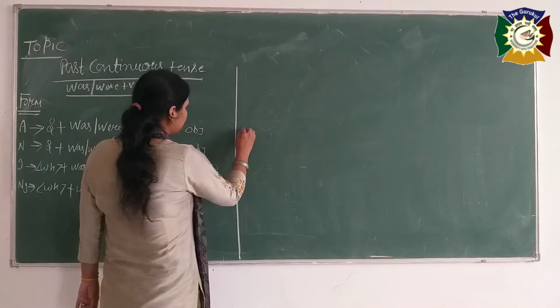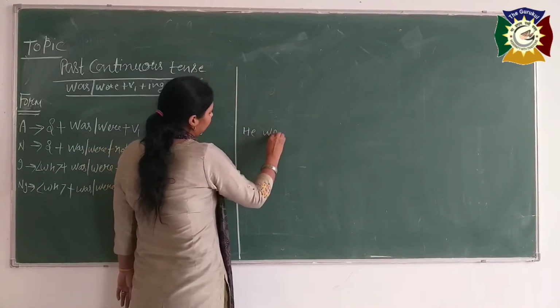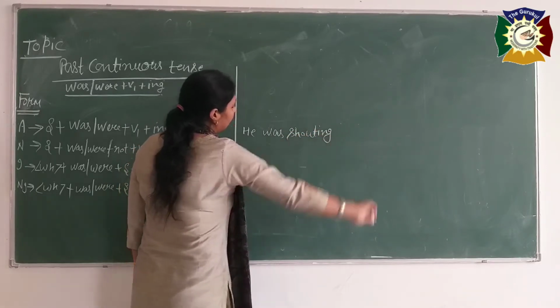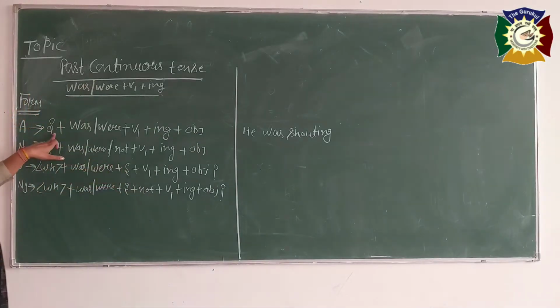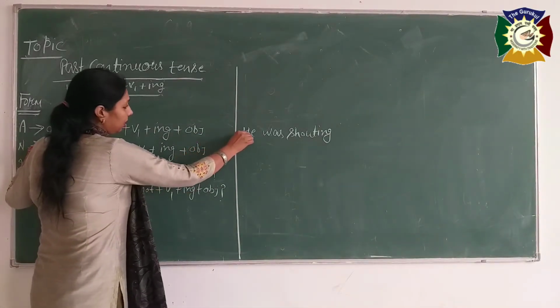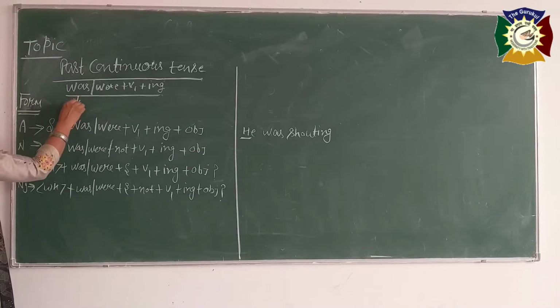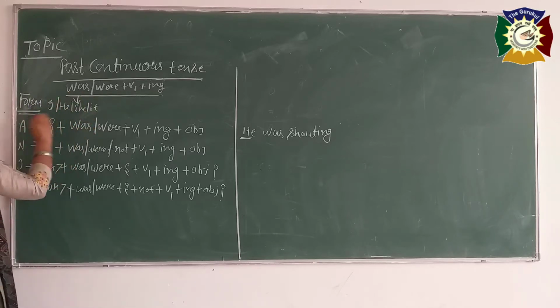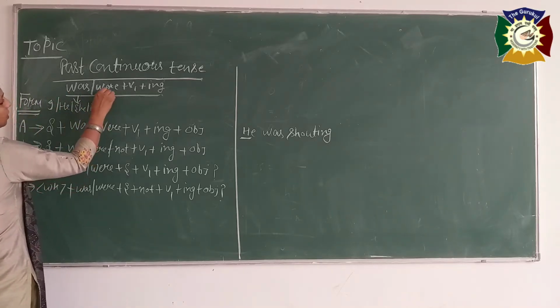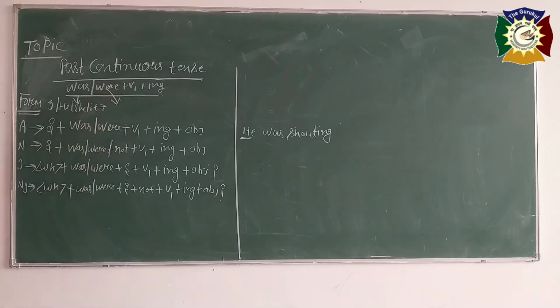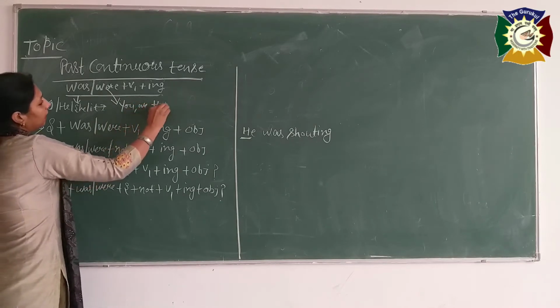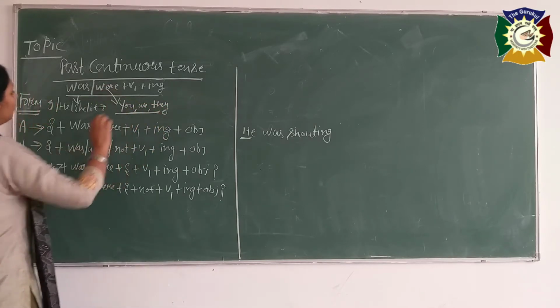Okay, make any sentence. First, he was shouting. Is it clear? See, subject he, you know very well. Was comes with he, she, it and with I. With the rest of the subjects, with you, we and they, we use were.